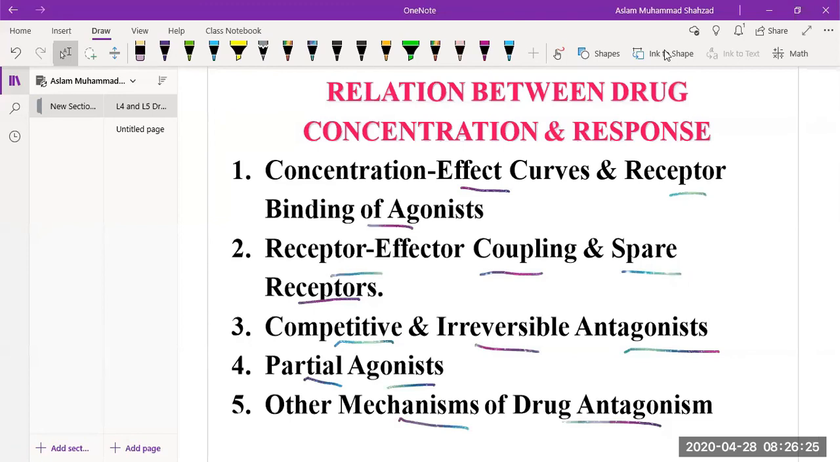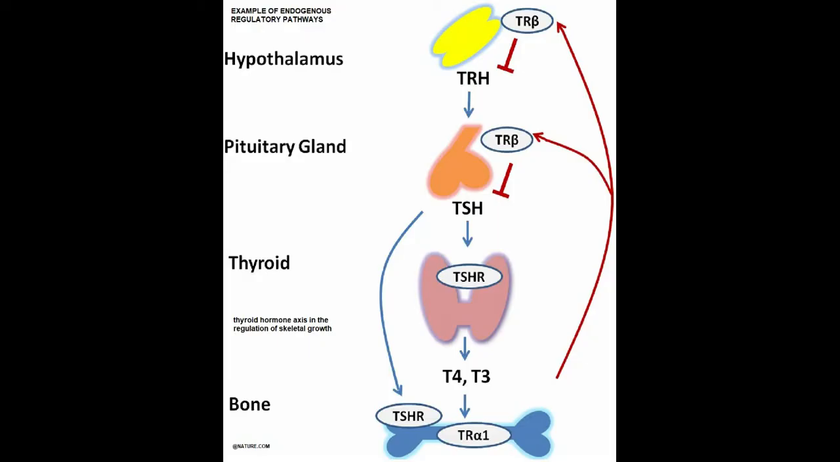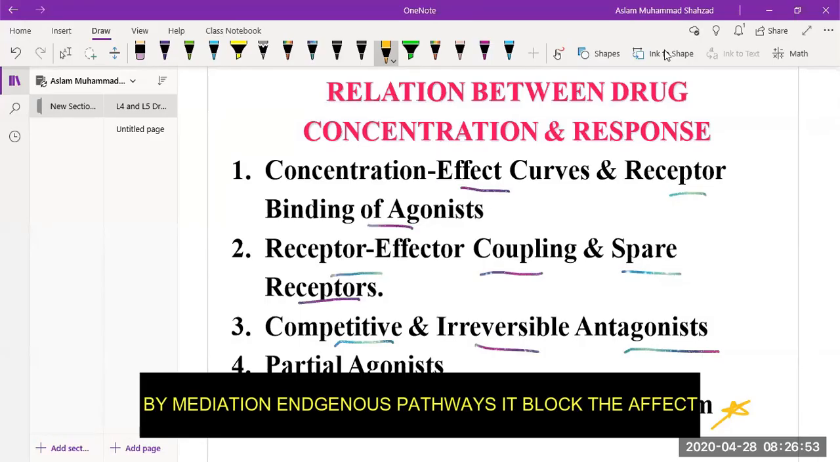Okay, last we are going to discuss the other mechanisms of drug antagonism. We are not going to discuss them in detail because we will discuss them treatment by treatment. But you have to understand that in drug antagonism, not all the time does the drug have to bind with the receptors. In some drug antagonism, it is possible that the drug may affect the endogenous regulatory pathways, and by mediating that endogenous regulatory pathway, it blocks the effect.